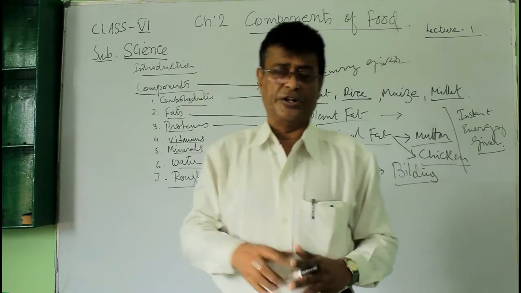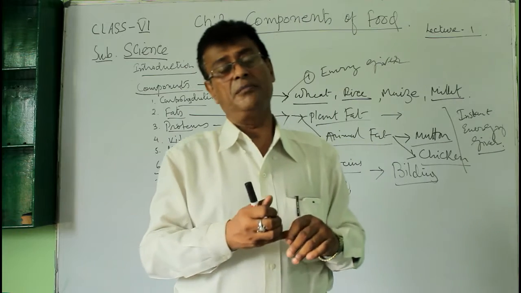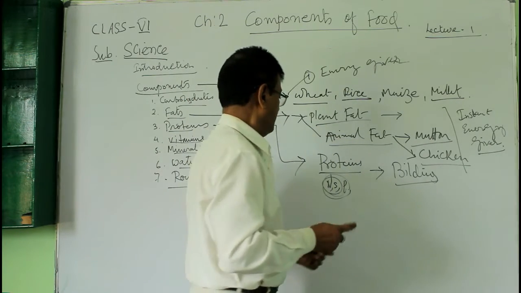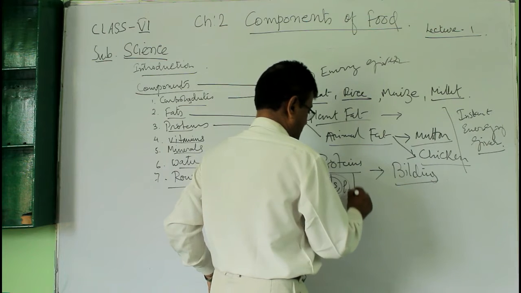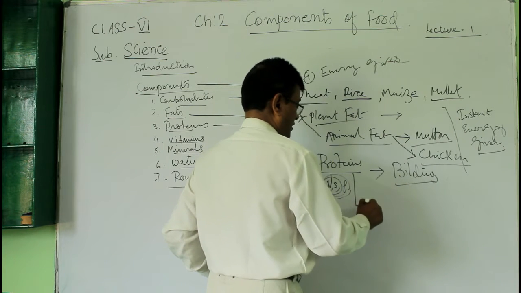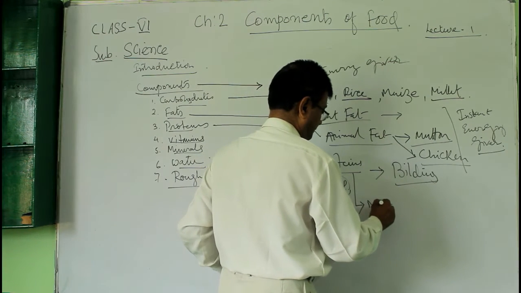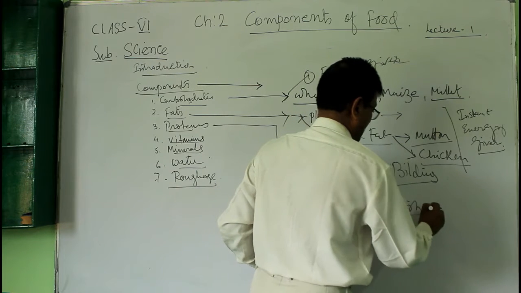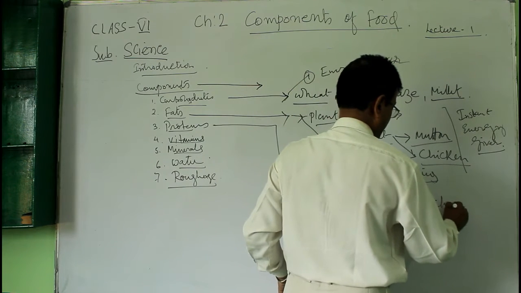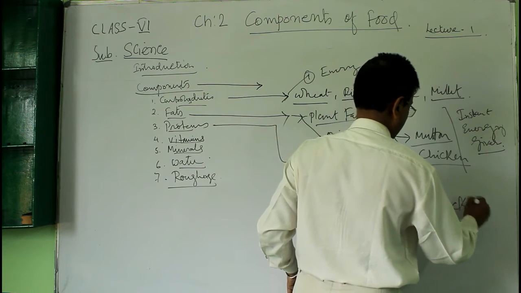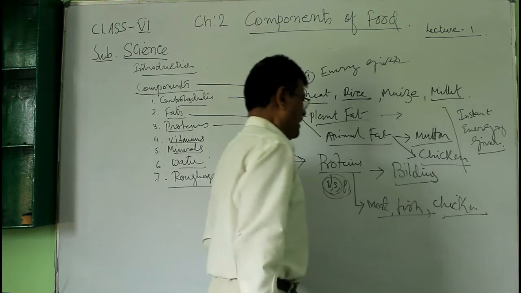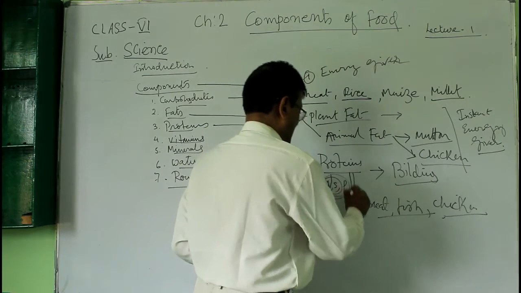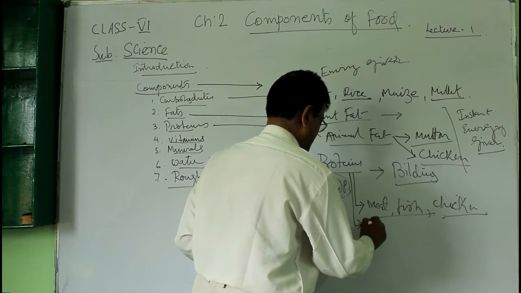So, proteins we get right from animals and plants. Animal protein, proteins from animals that we get from meat, fish, and all other kinds of chicken, etc. And proteins we get from plants, that we get from plants' pulses.